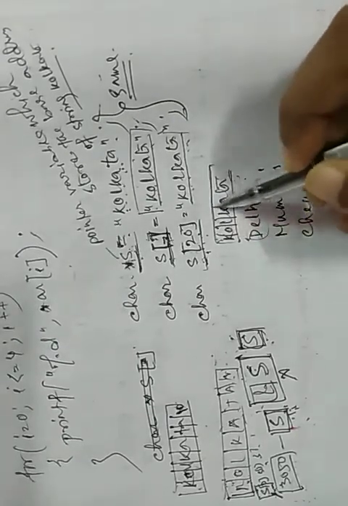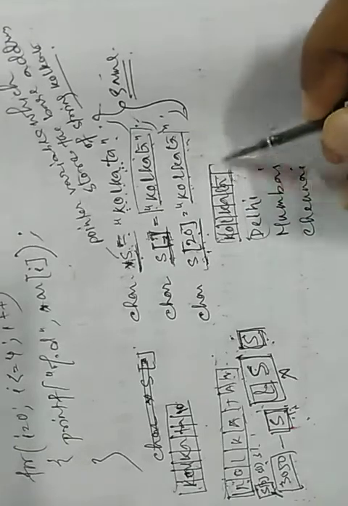Every string is an array, mind it very carefully. Every string is an array individually having different length. All are arrays, and we want to store these four names.